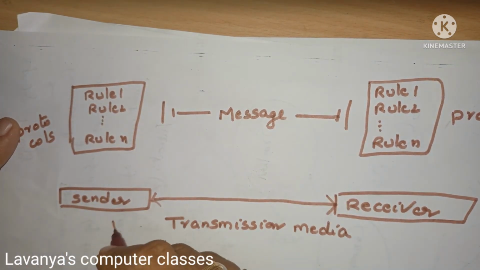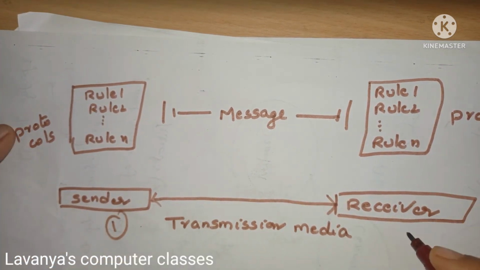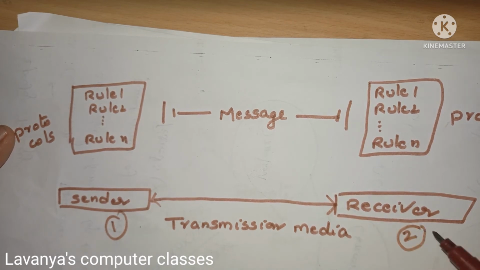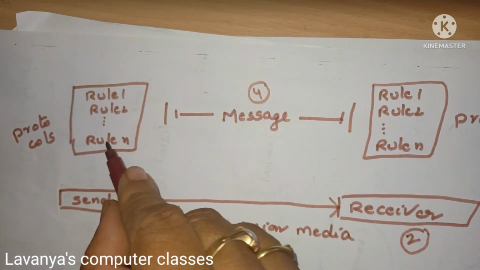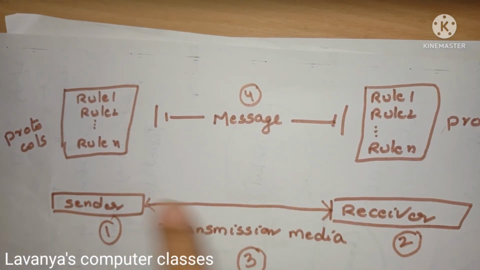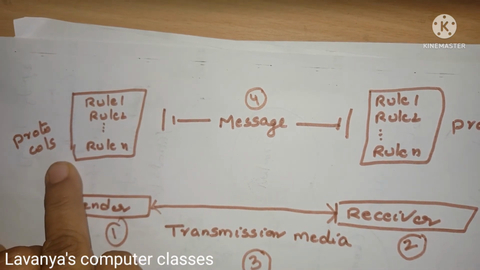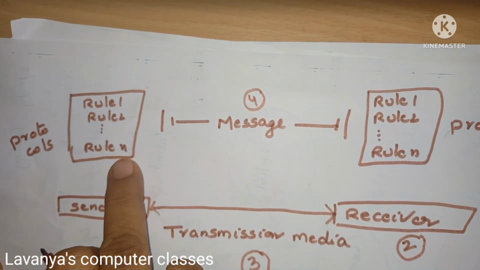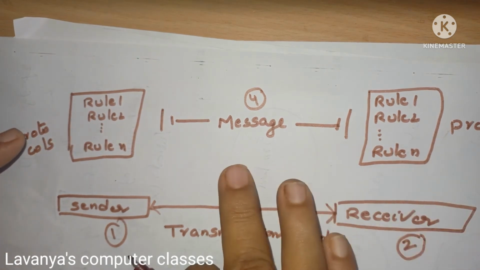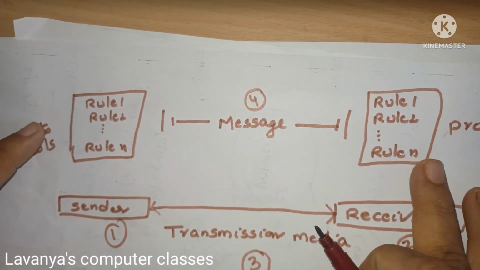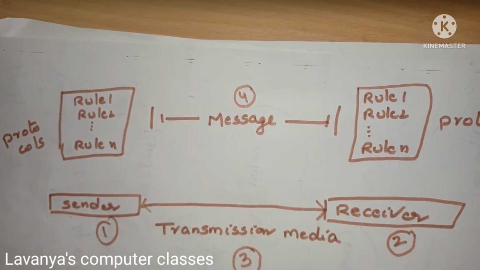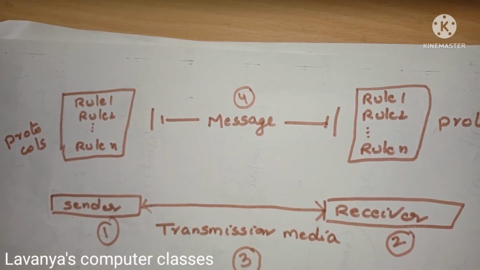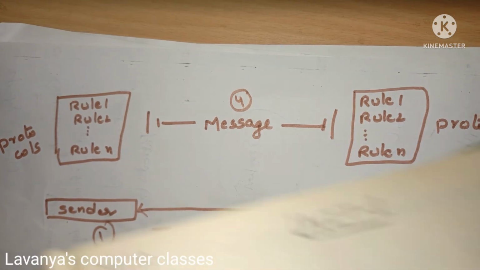So the sender is one component, the receiver is the second, transmission media is the third component, and the message is the fourth. Then both sender and receiver must compulsorily follow the protocols. Protocols means a set of rules. Both persons agree on some rules, and according to those rules only they send the messages. So these are the components of data communication. I will send the notes now.